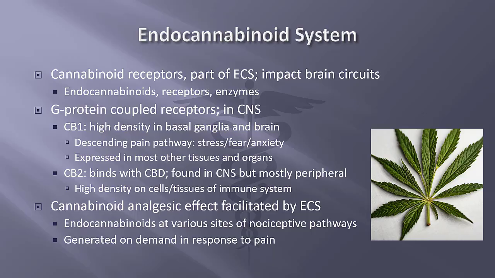The CB2 receptors, which bind with the CBD, are found in the central nervous system, but are mainly distributed in the periphery, with particularly high density on cells and tissues in the immune system. Both CB1 and CB2 couple primarily to inhibitory G proteins and are subject to the same pharmacological influences as other G protein coupled receptors. The analgesic effects of cannabinoids are facilitated via the endocannabinoid system to the pain pathway of the central and peripheral nervous systems.